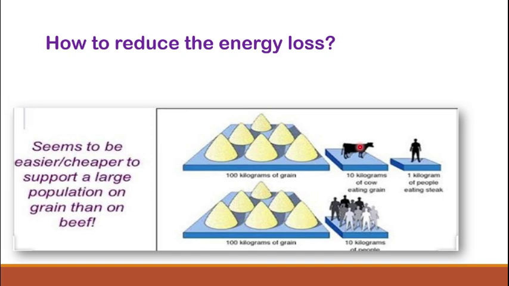And when we eat meat, again, the whole energy is not supplied to us. Some amount, or the maximum amount, of the energy is lost into the environment. We get only a few percent of its energy. While if in this food chain we directly feed on plants, or we take the grains, then 100 kg of grains is enough for many people. So what do we conclude from here? We conclude it is an easier and cheaper way to support a large population on grains than on beef.